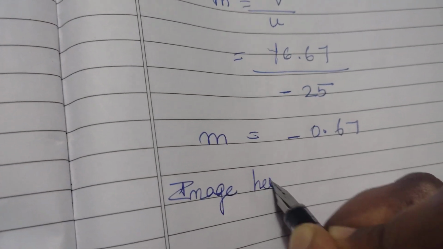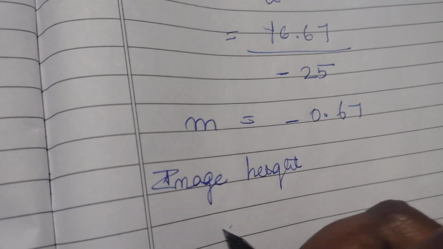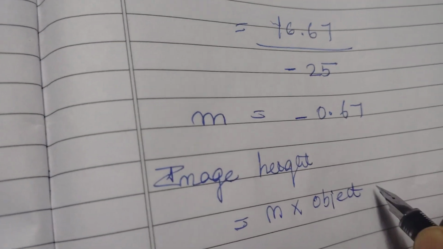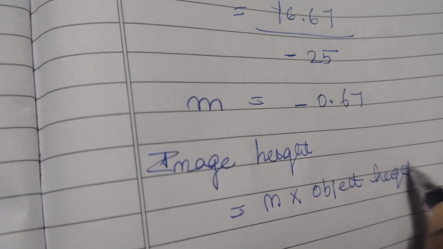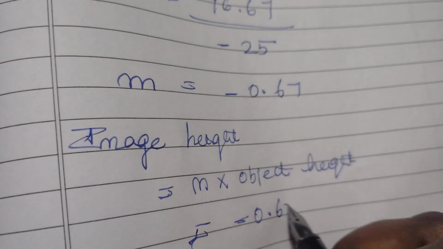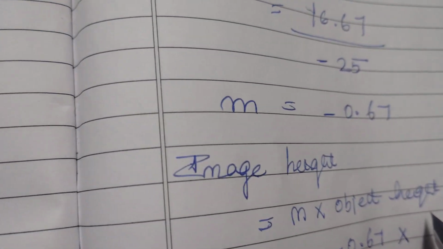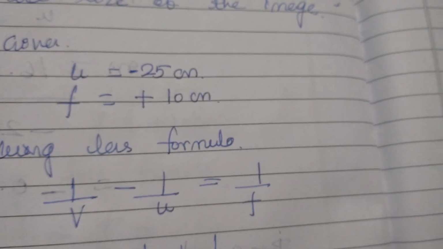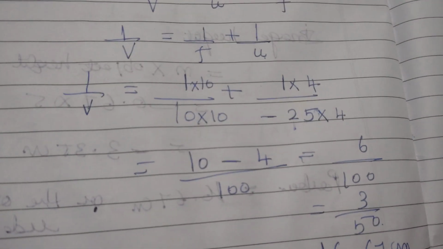Now image height. Image height formula is m into object height. So what is m? Minus 0.67 into what is object height? Object height is equal to 5.